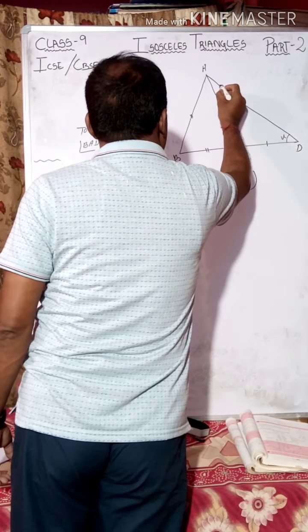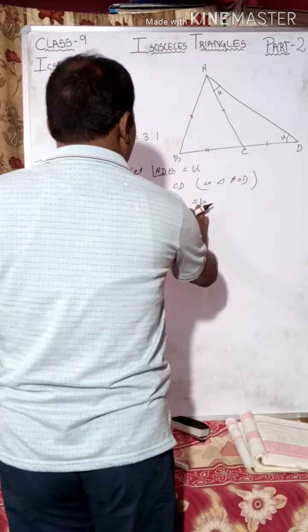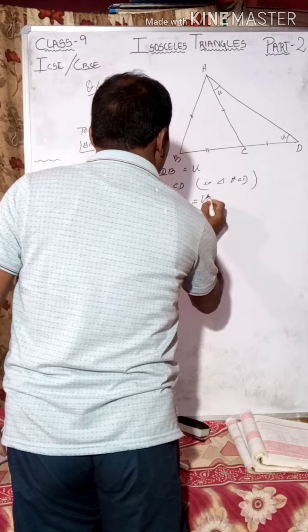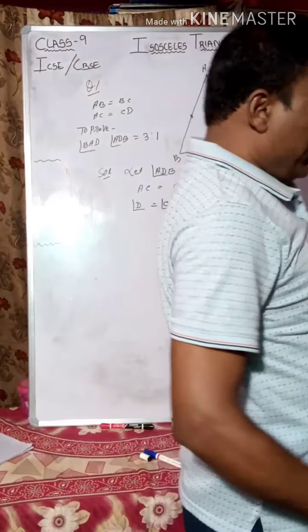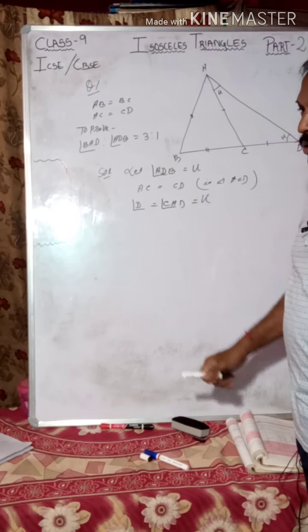This is x and this is x. Two sides are equal, so the angles opposite to them are equal.